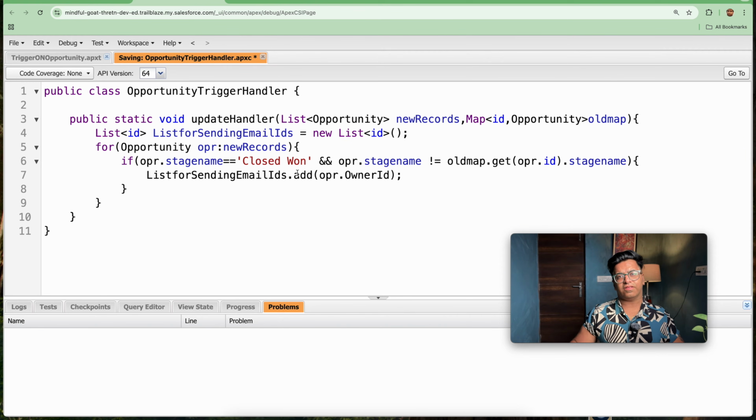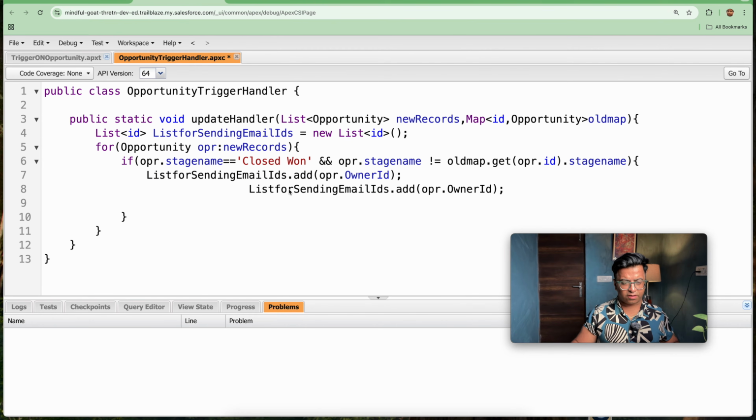So second thing is, we need an ID for the account owner ID. So can we do like this? So let's copy this line and paste it here. So like this, can we do it? So what I need to do, I need to pick the account ID. So instead of account ID, I can write dot owner ID. This will save, but this will give us an error in real time because we can't do it like this.